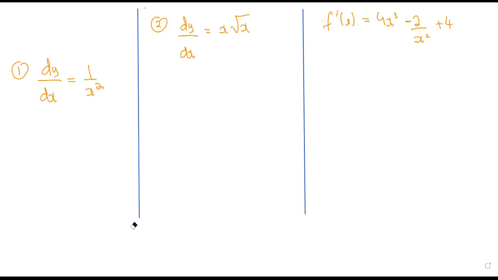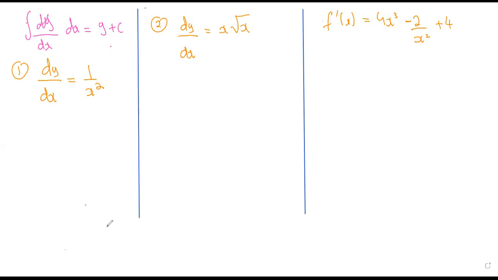So we know that if we are going to integrate f dash of x with respect to x, that gives us f of x. Similarly, if we are going to integrate dy by dx with respect to x, you will get y plus c, right?